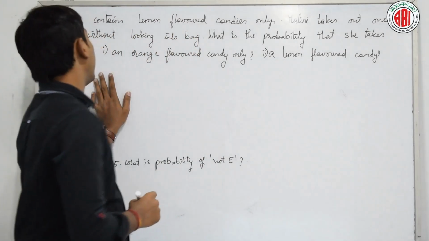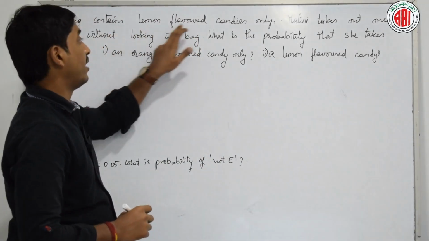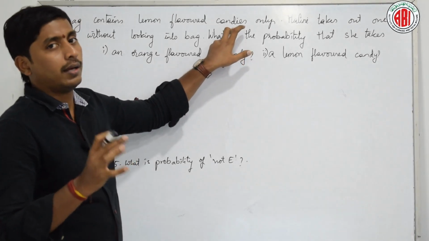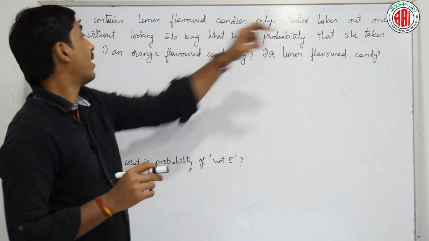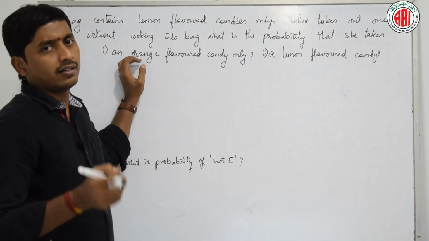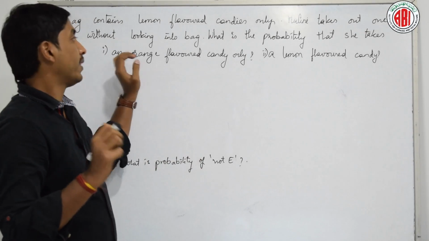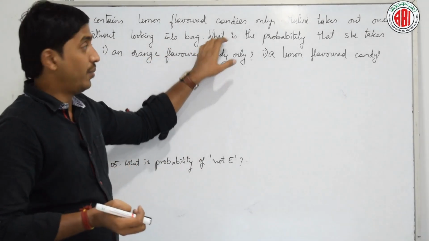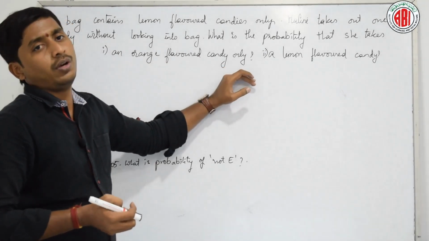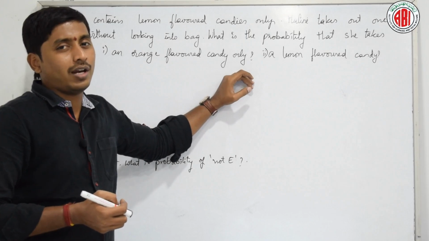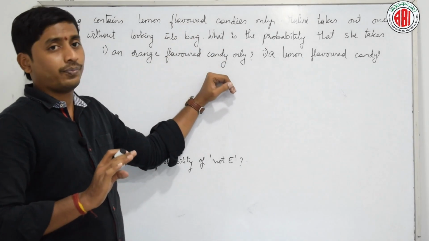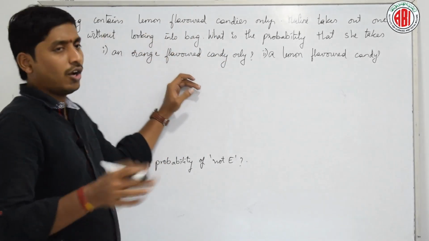The question given here is, a bag contains lemon flavored candies only. Lemon means what? Lemon, it seems. Malini takes out one candy without looking into the bag. She doesn't know what is inside it. She just picks up a candy. Then he is asking what is the probability that she takes out an orange flavored candy. Now tell me, do I have orange candy in that? No, right? I have only lemon flavored candies. How many might there be?